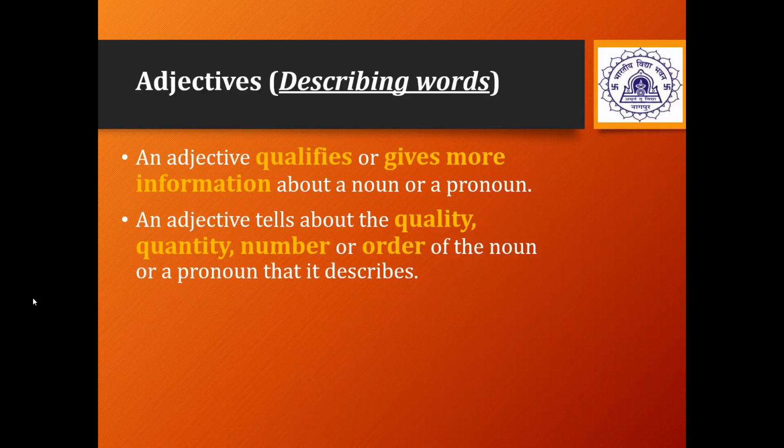Adjectives are nothing but describing words. They qualify or, in other words, give more information about a noun or a pronoun. Adjectives are of different kinds. They tell us about the quality, quantity, number, order or degree of the noun or pronoun. Let us see all these types in detail.